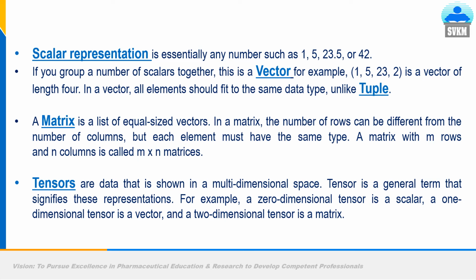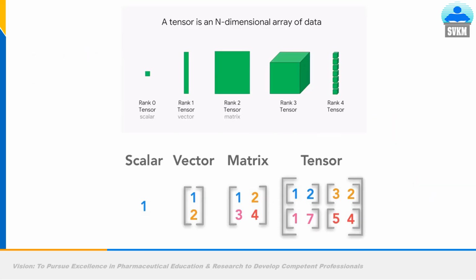A tensor is data that is shown in a multi-dimensional space. Tensor is a general term that signifies this representation. For example, a zero-dimensional tensor is a scalar. A one-dimensional tensor is a vector, and so on.